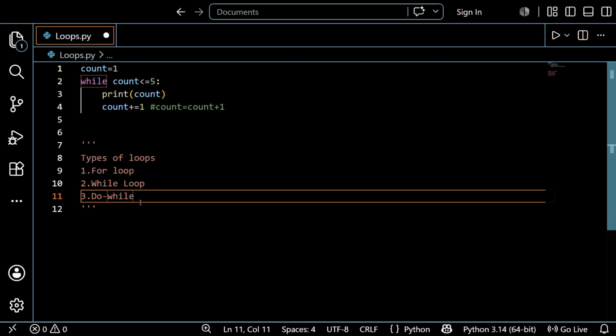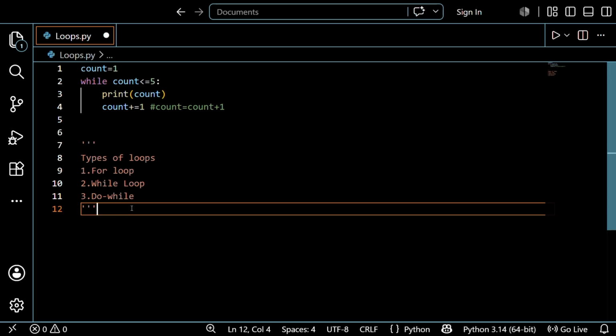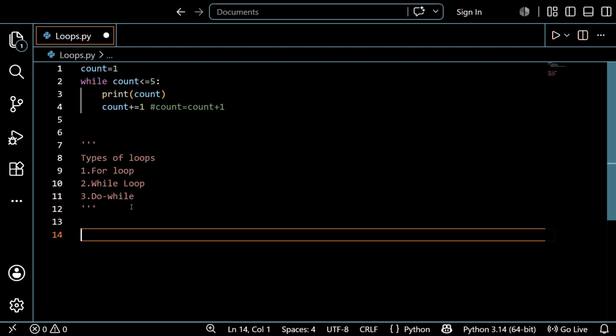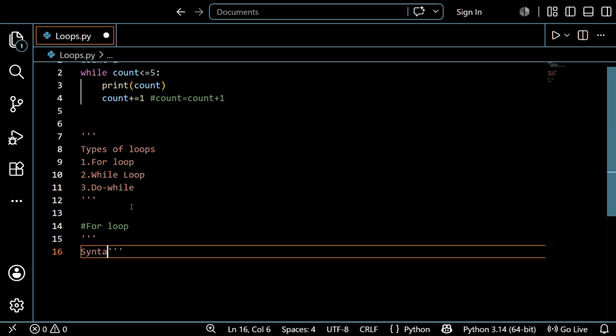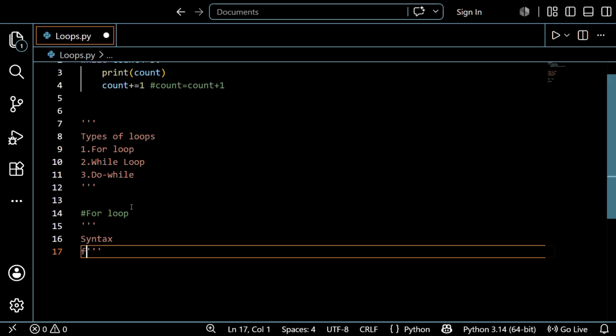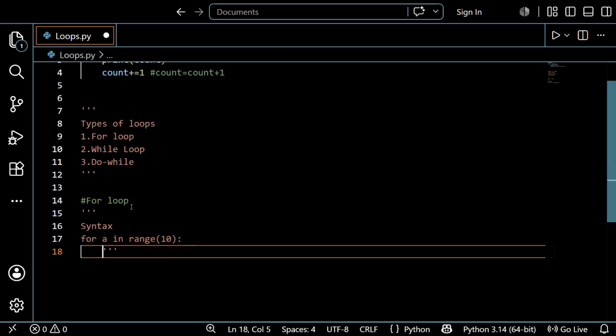And what do you remember for loop? So I just want to give some syntax regarding the for loop for reference. So for loop syntax, right? Just take a variable in range, just write a number, meaning up to what limit you want to go. For example, take the number 10, use a colon, and write the statement you want to run. So I just want to print hello guys, right?